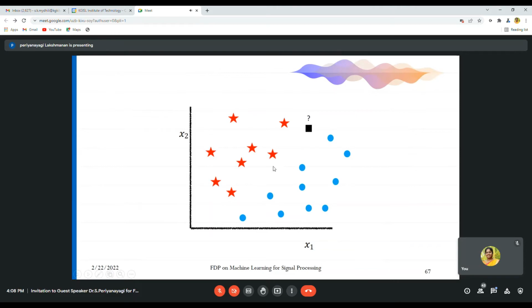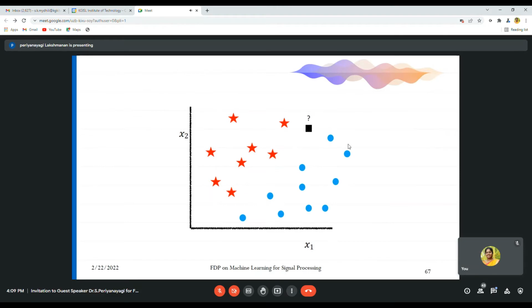Like that, sorry, you take this as lotus and this as rose, because lotus will generally be taller compared to roses. So we are plotting like this. Now you have to predict one thing: whether it is a lotus or whether it is a rose.